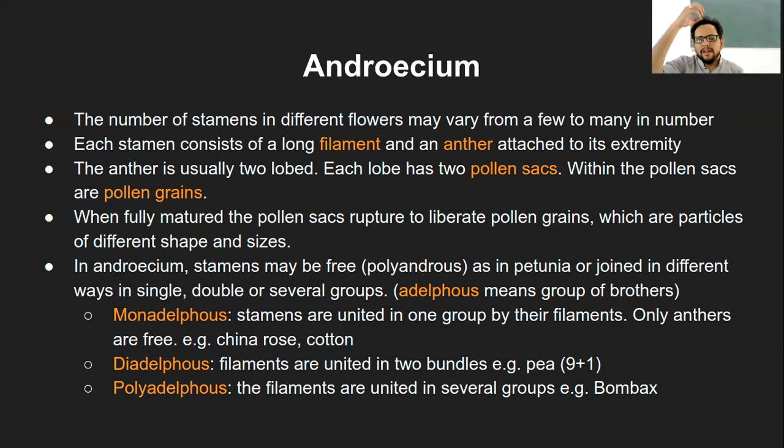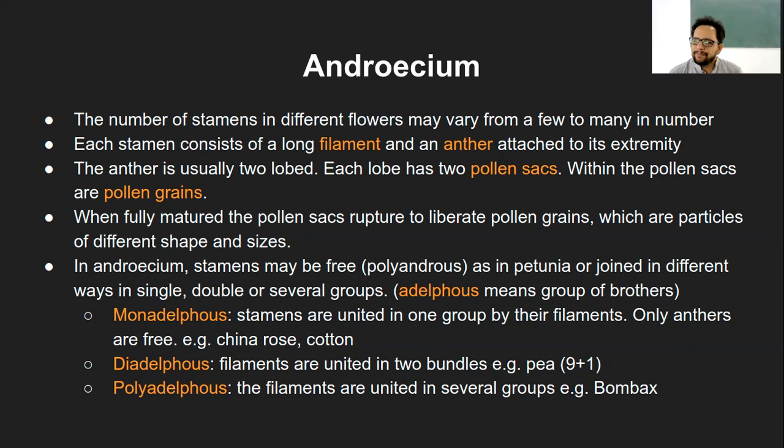As and when the flowers absorb more and more water, these pollen sacs become very tight or distended, which is what we call turgid in biological language. When they become very distended, more and more water keeps coming and they suddenly burst open. It's something like blowing a balloon. You blow it beyond its capacity, it will blast.